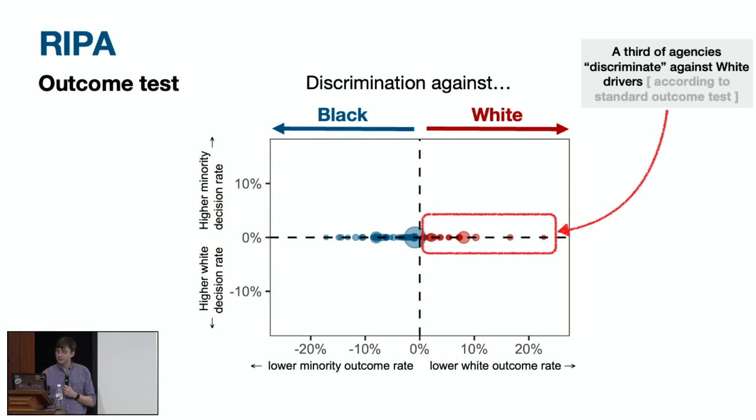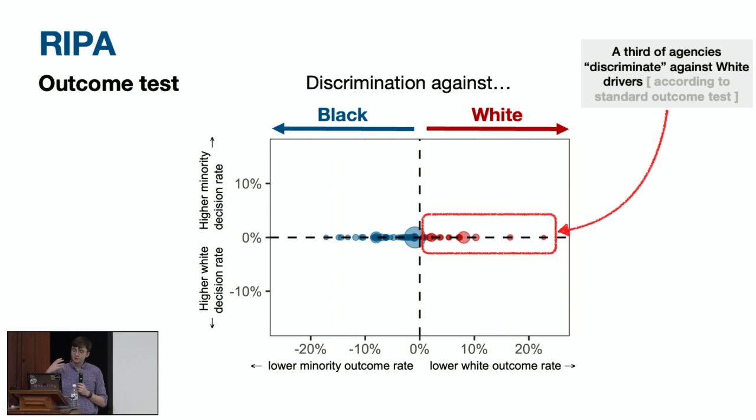So this is a little bit weird. Using the standard outcome test, we're basically finding that about two-thirds of departments are discriminating against black individuals, while the other third are discriminating against white individuals, sometimes quite dramatically. This is not logically or physically impossible, but it definitely contradicts a lot of other evidence, including sophisticated analyses of some of the specific departments on the right-hand side here.